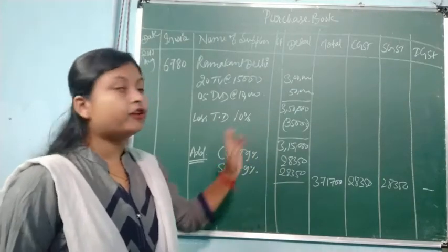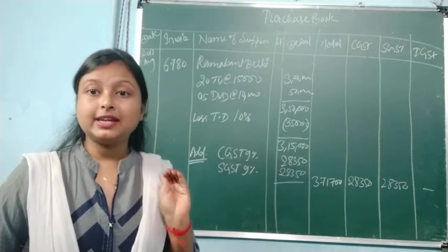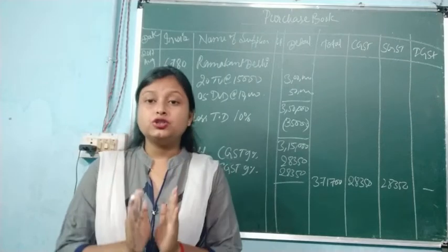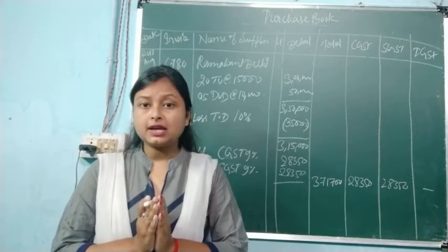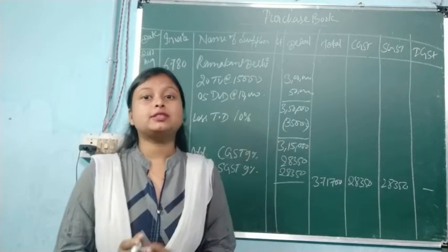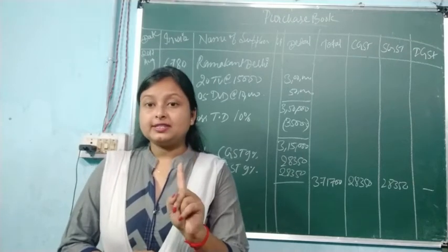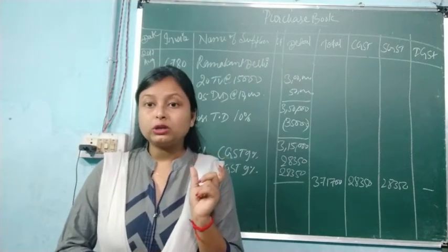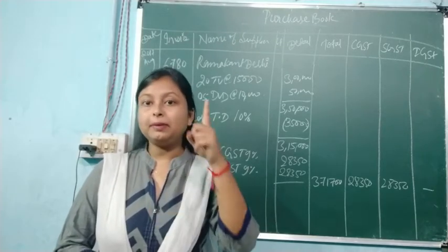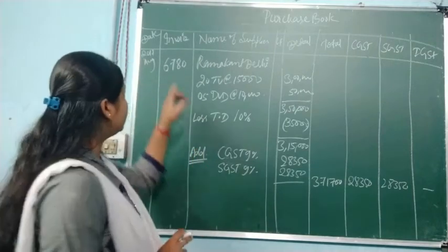Okay, so here is the format of the purchase book along with the GST entries. Whenever a question has GST plus discount, both types of transactions will be there in this purchase book, or in sales return or purchase return. Firstly, you have to do the totaling of the purchase, less discount, and then GST will be applied. So keep in mind all these things.